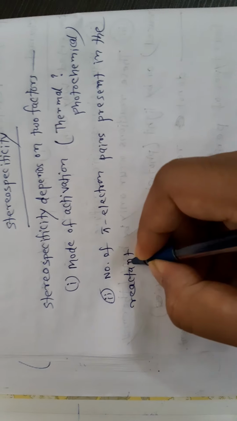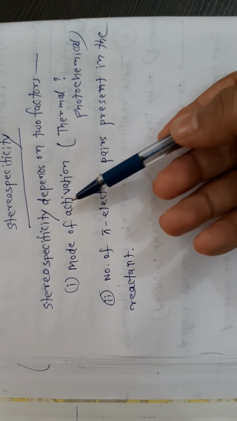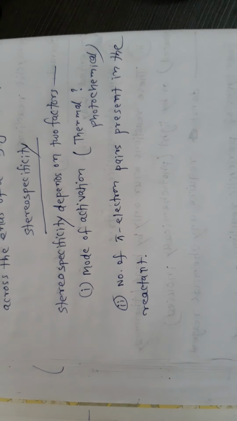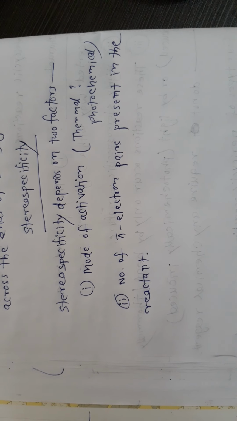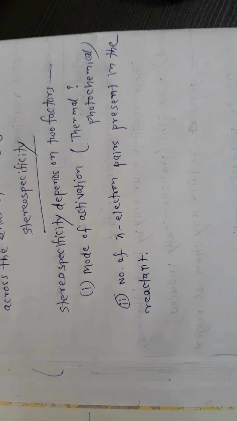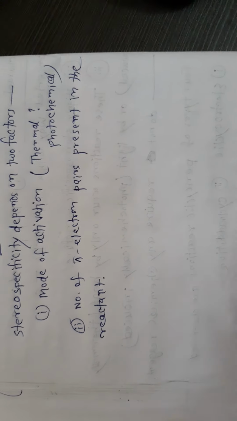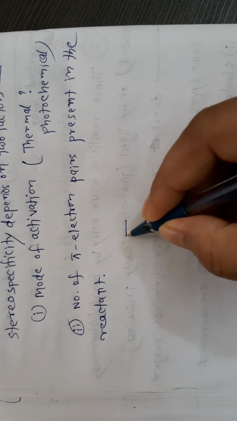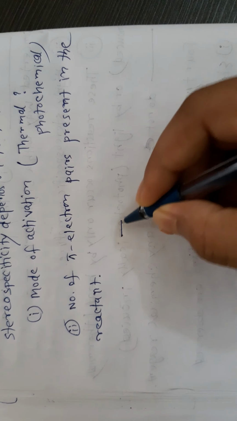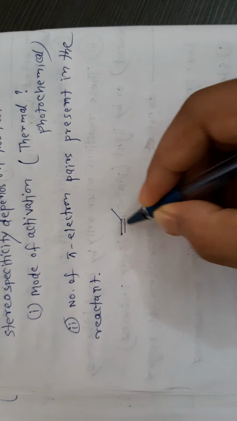Taking the first point, the mode of activation decides whether a thermally or photochemically induced reaction gives a particular product or isomer. An example will make this easy to understand.